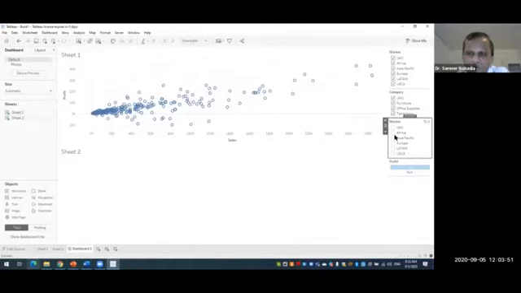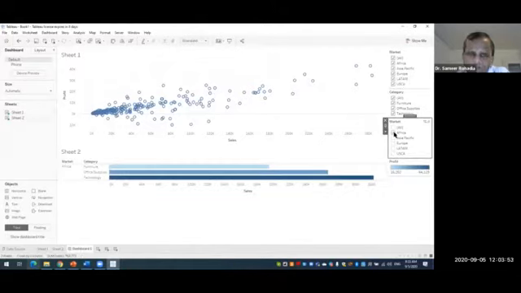Now instead of all, if I just select Africa, then you can see in sheet 2 we are having the market Africa and the categories are all. Here we have not taken the category filter, we have just taken the market filter. We can also definitely take the market filter and the category filter over here, so then we'll be having 2 category filters and 2 market filters in the dashboard.